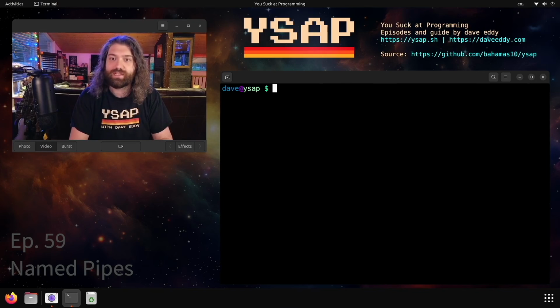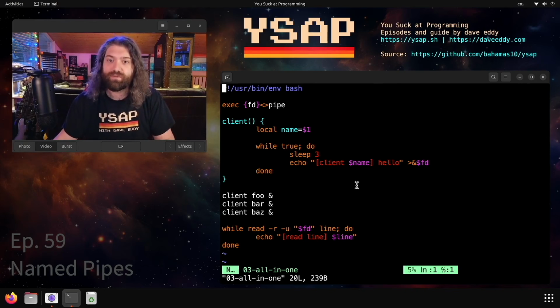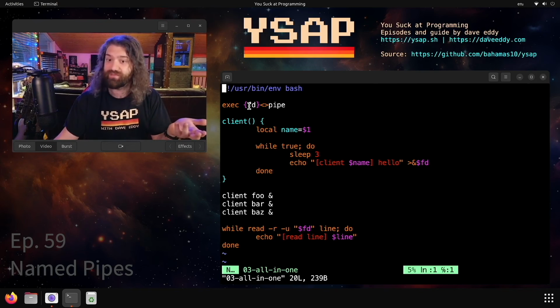So let's break out of tmux and let's look in all in one. So what happens here? There's a lot going on here. If you've never seen the syntax, I'll explain it. The first thing we do is this nice little bash trick where we open a file. This is the name of the file, bidirectionally. So open the file for reading and writing, and we save the file descriptor of it, because every file that you open will have some sort of number, it's the file descriptor, into a variable called fd. So now we have this variable called fd, which represents that file that we've opened.